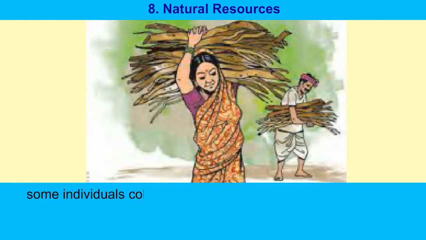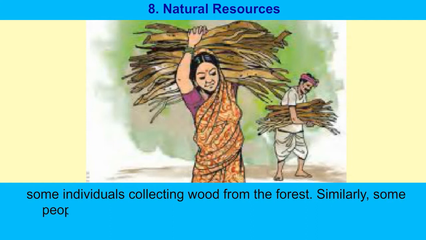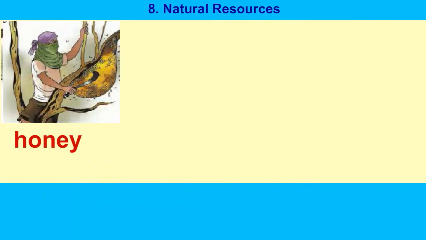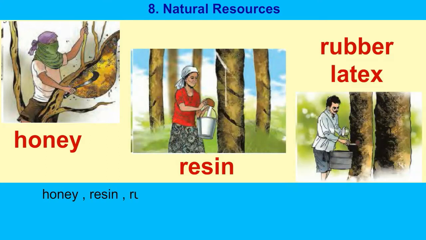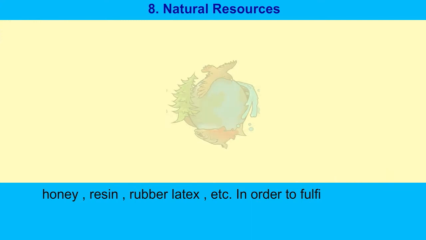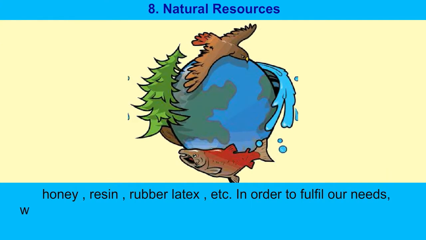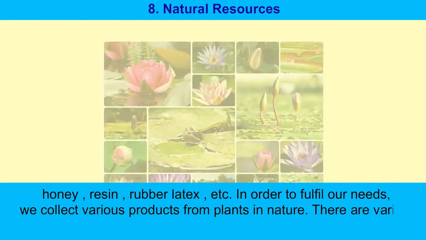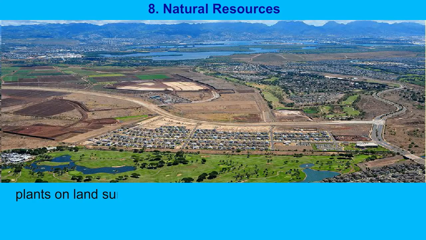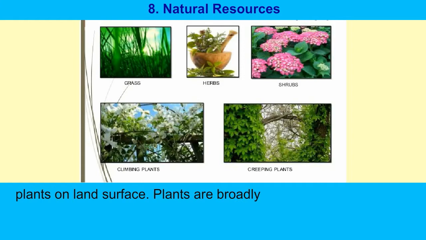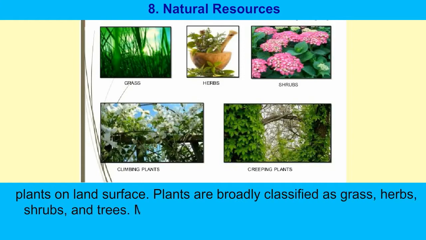Some individuals are collecting wood from the forest. Similarly, some people are shown collecting different items in the forest like honey, raisins, rubber, lac, etc. In order to fulfill our needs, we collect various products from plants in nature. There are various plants on the land surface. Plants are broadly classified as grass, herbs, shrubs, and trees.